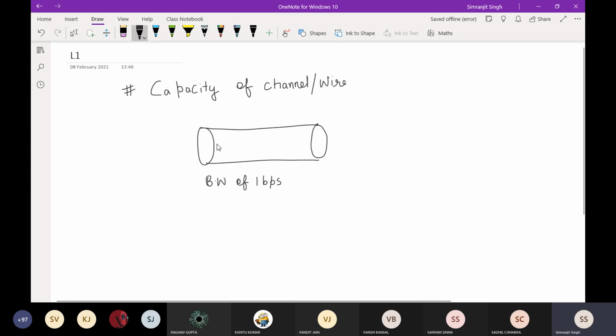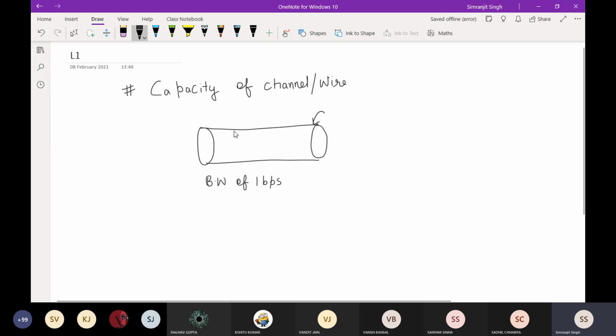Okay, so now what exactly is the capacity of this channel? The number of bits that this particular wire can hold will be the capacity of a channel. Suppose I ask you how many chapatis you can eat in 2 hours. The capacity of you is the amount of chapatis that you can hold in your stomach.